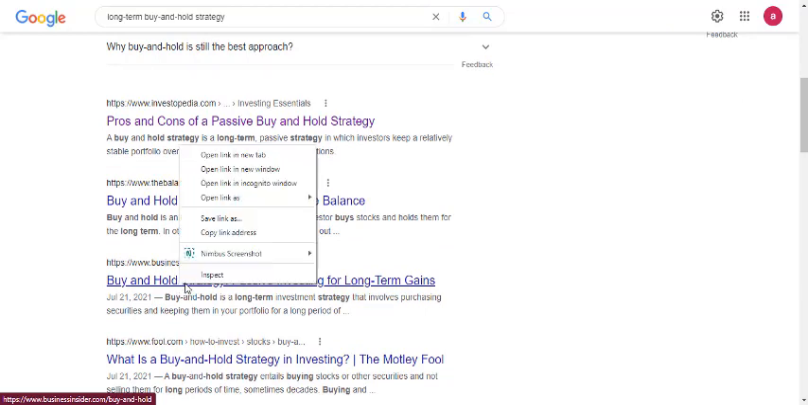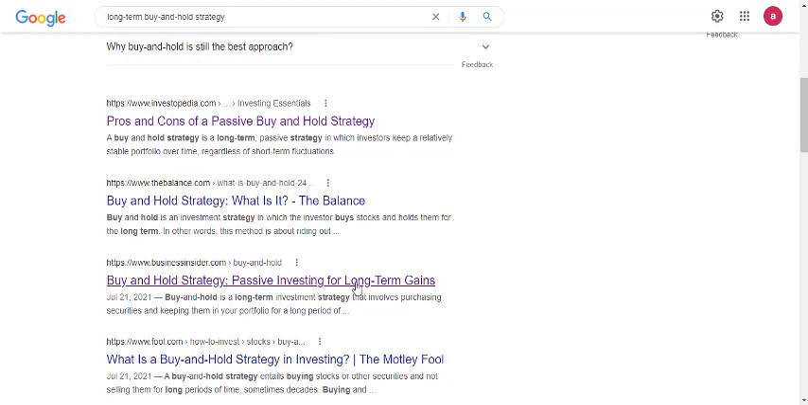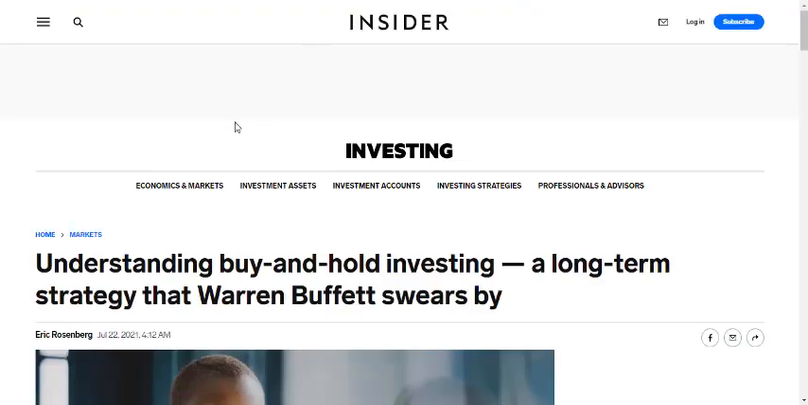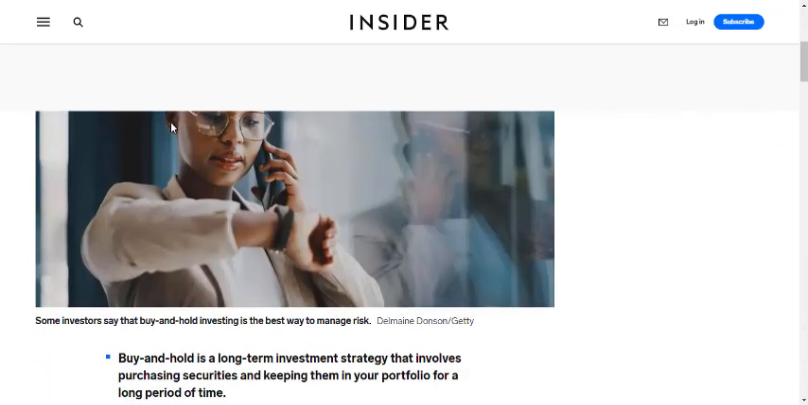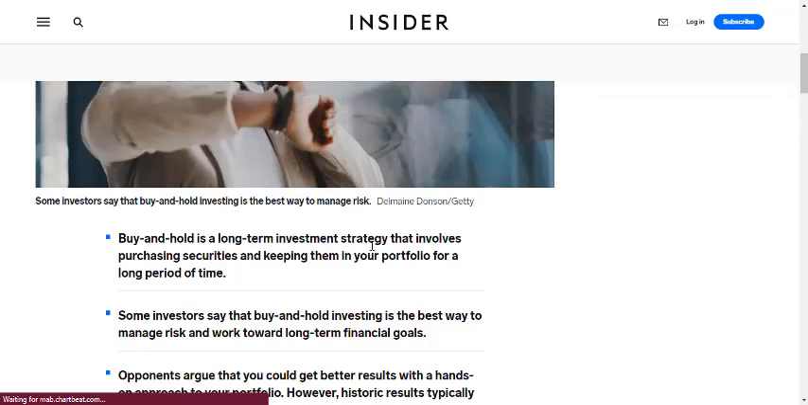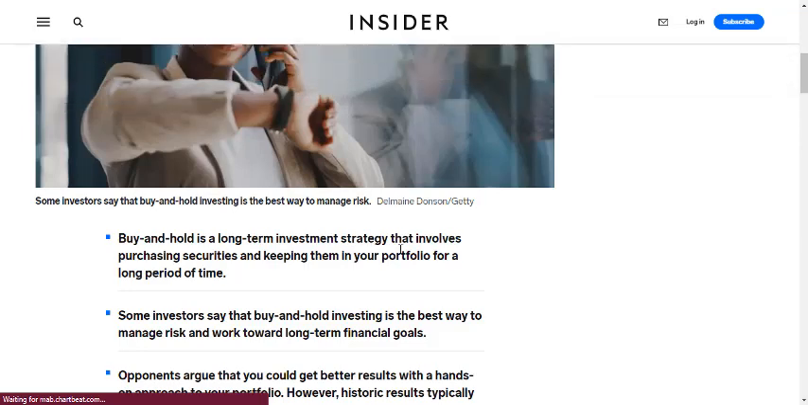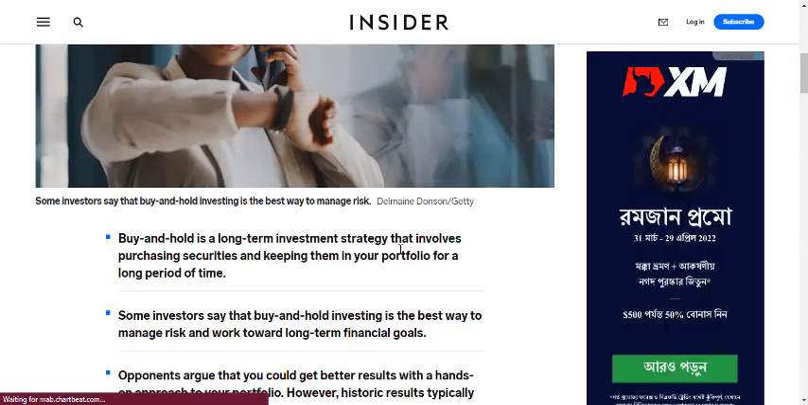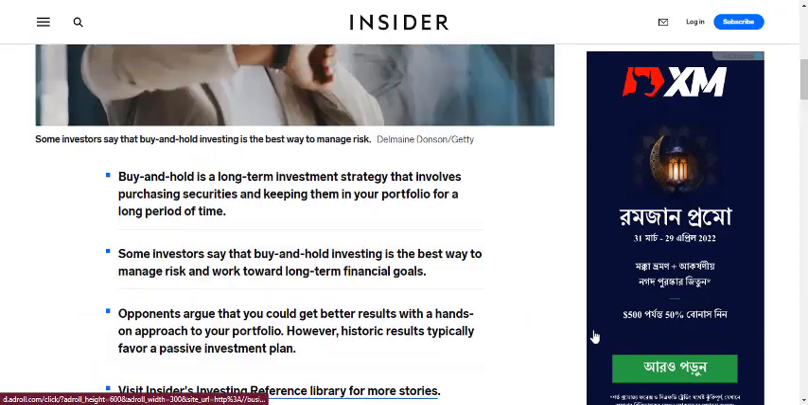Buy and hold strategy, passive income is a long term game. This is the website you can see here. Buy and hold, a long term investment strategy. Because you have a huge amount, you can buy, then invest, and you can earn easily.